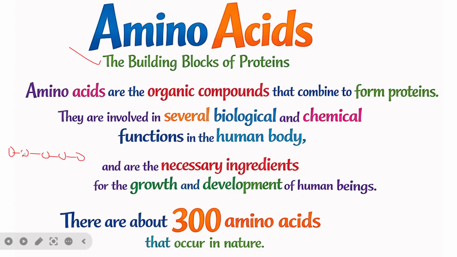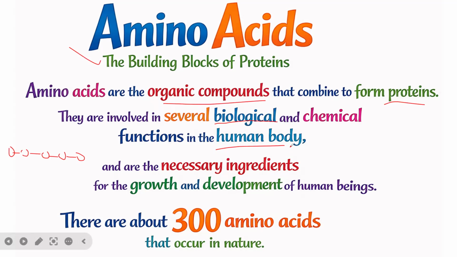And very importantly, amino acids are organic compounds that combine to form a protein. They are organic compounds with different functional groups that join together to produce a protein. And these amino acids are involved in several biological and chemical functions in the human body. So without wasting much of our time, we are going to look at the biological and chemical functions of these amino acids in proteins.